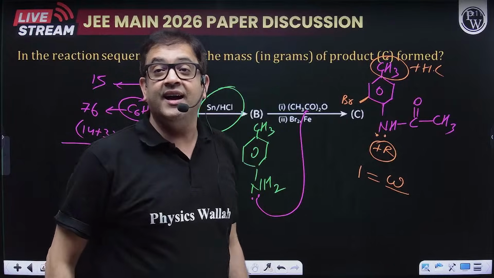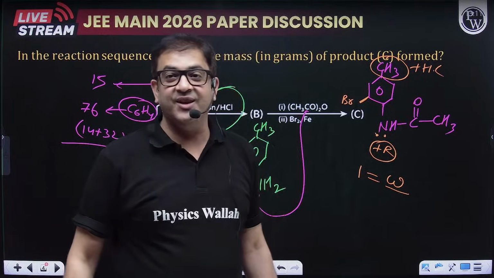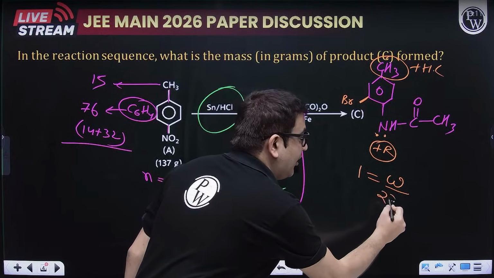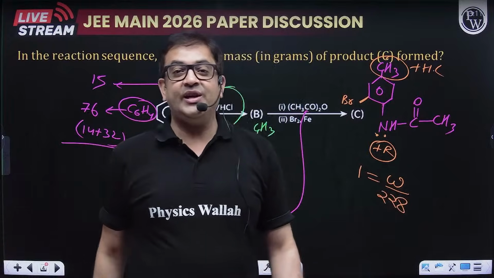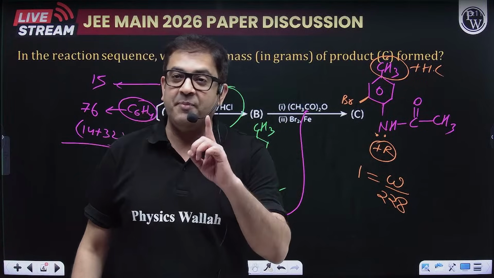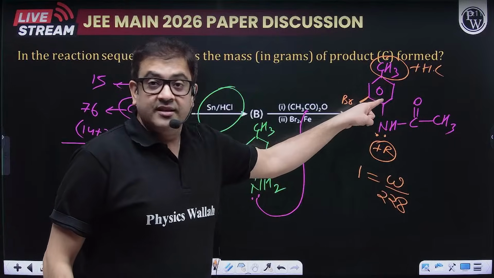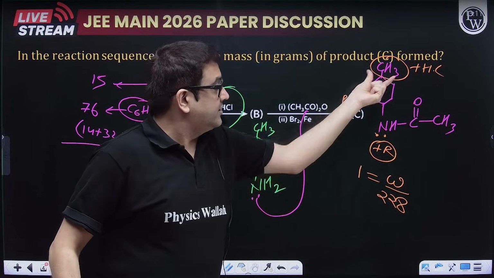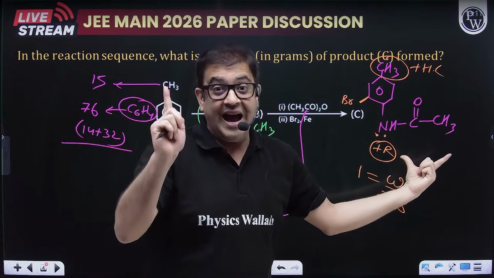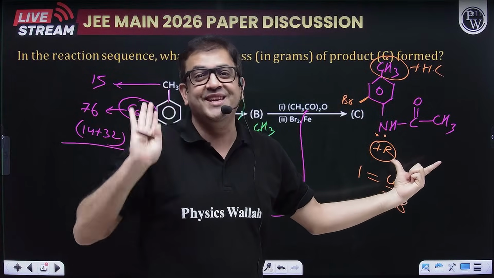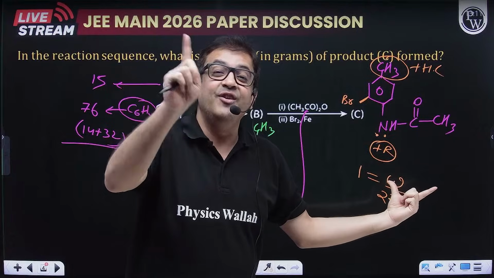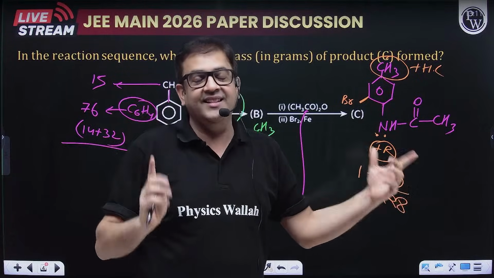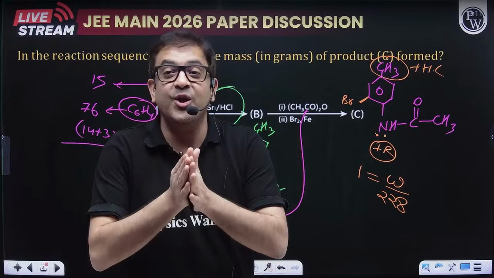I guess the molecular mass Ria has already calculated for us. It is 228, perfect. This is benzene mass, then bromine, take it as 80, then the CH3, and then add. So addition you have to do, because it was an integer type question. If you would have made a mistake in adding, then obviously you will end up with no marks.